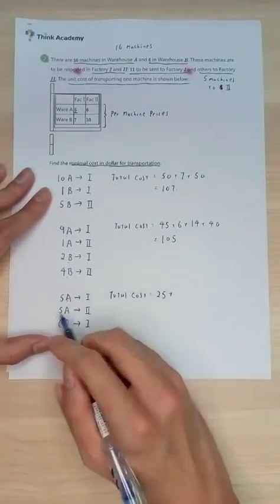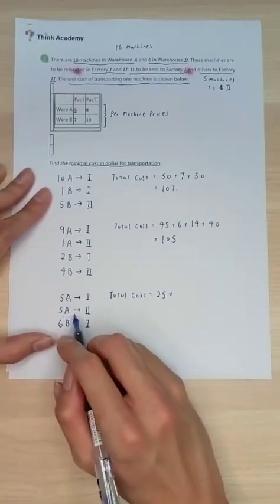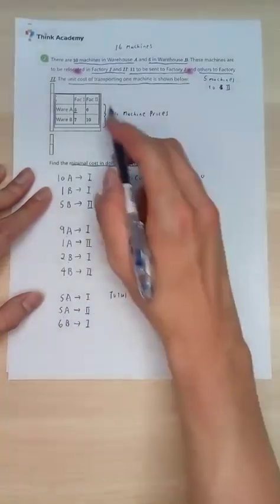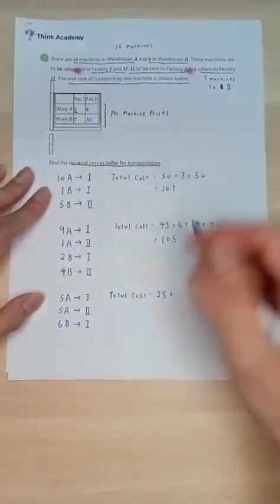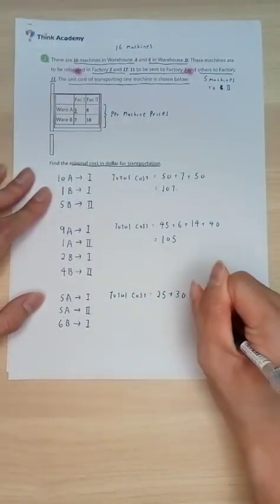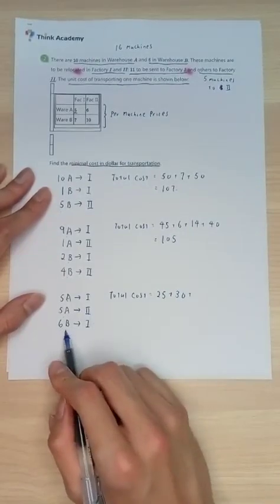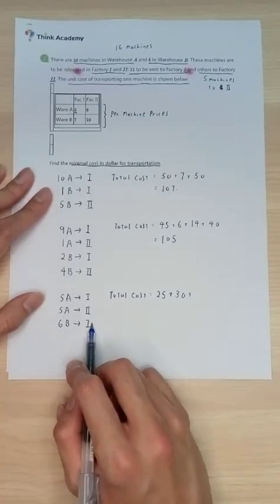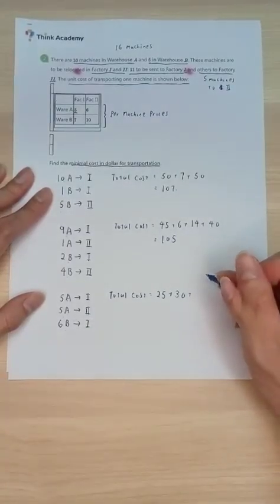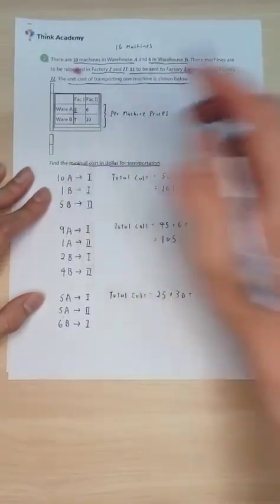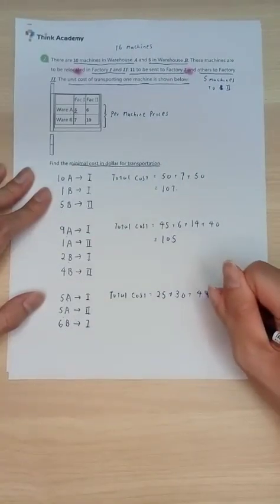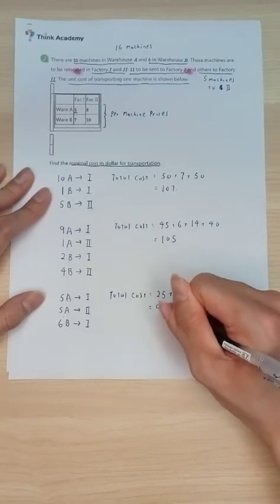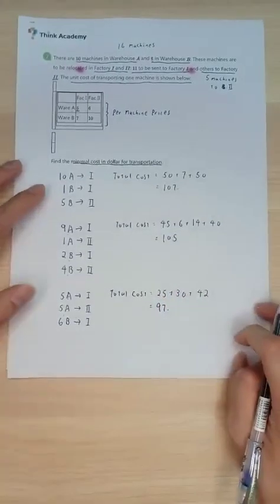Then we have 5 machines from warehouse A to factory 2, each of them $6, so it's $30. And lastly, we have 6 from warehouse B to 1. 6 multiplied by $7 each is 42. Adding them up, we actually get a nice answer of $97.